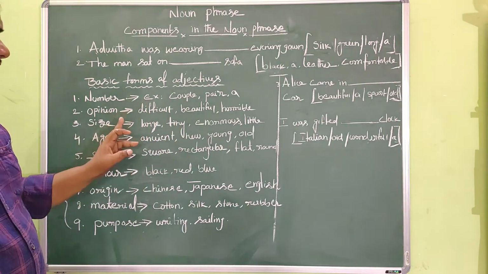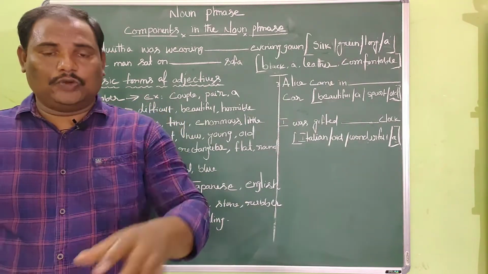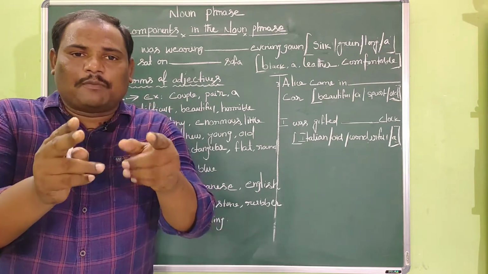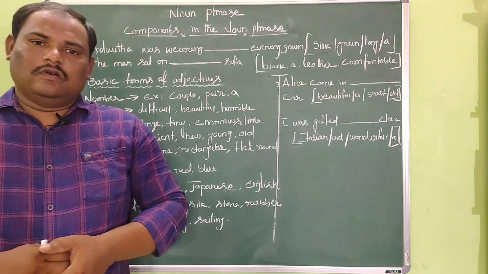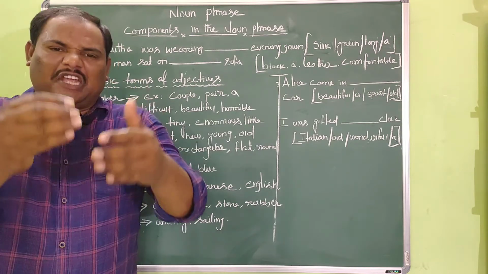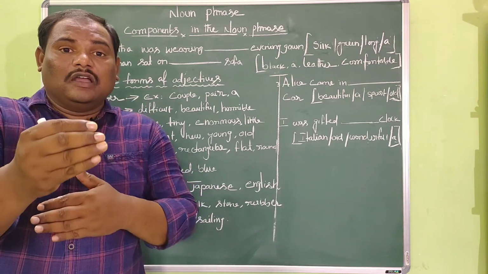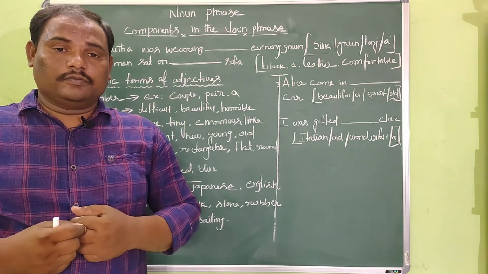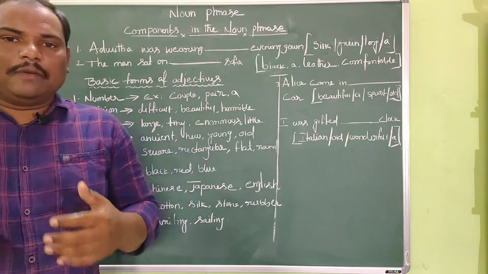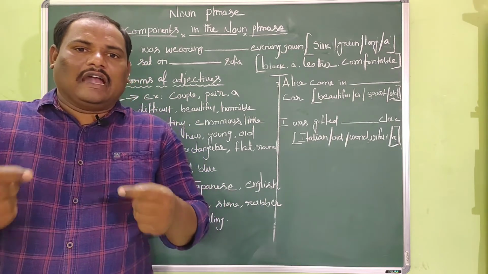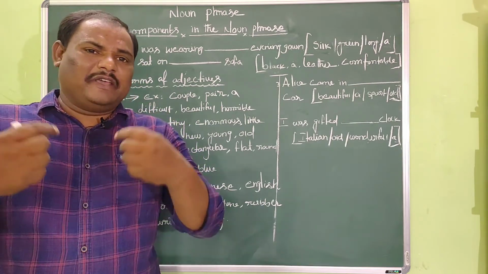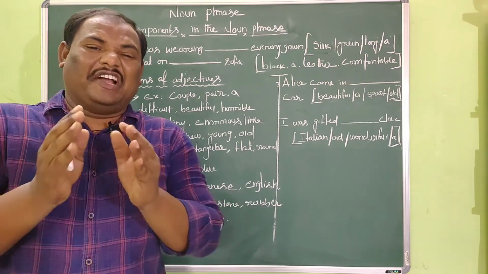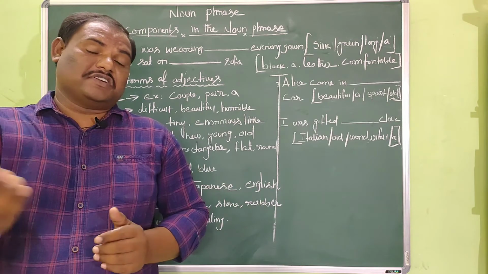Now let us take up the next kind, opinion adjective. Opinion adjective describes what you think about something. It is all about your opinion. What you feel about something can be considered as opinion adjective. For example, a boy approached me and asked a question. I felt the question was very difficult, so I could not answer that.